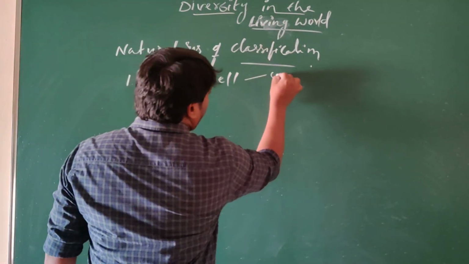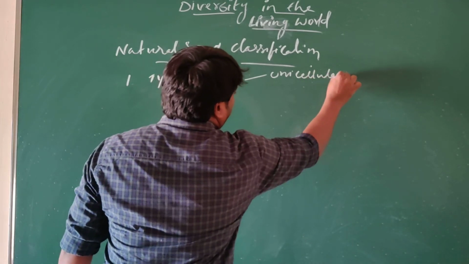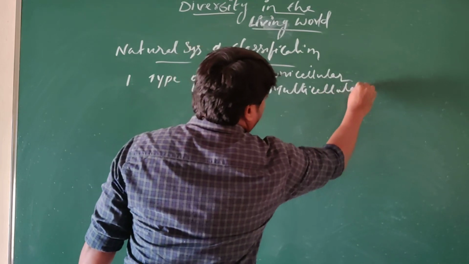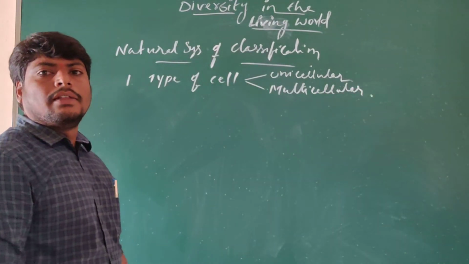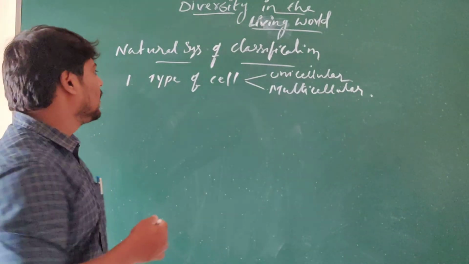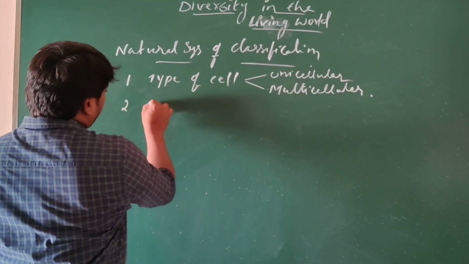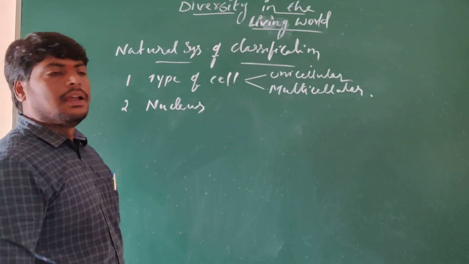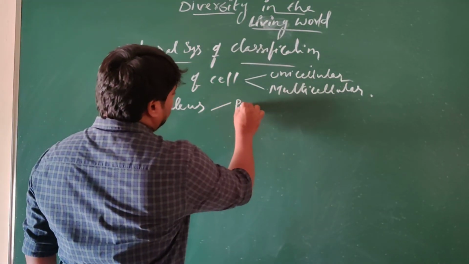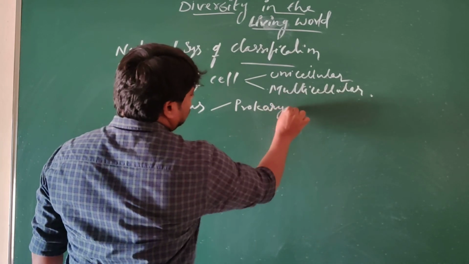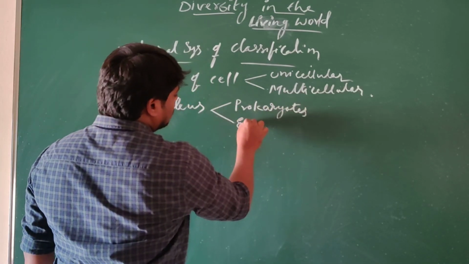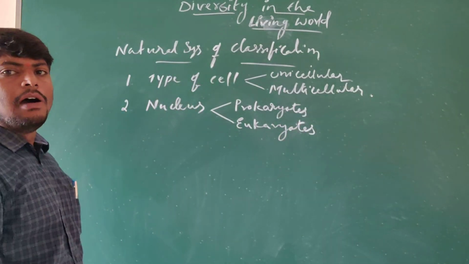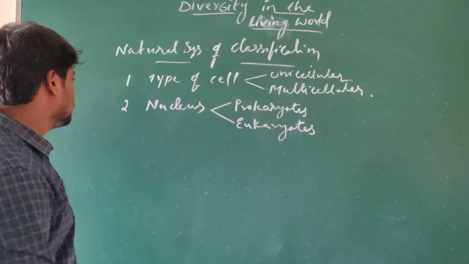That is, it may be unicellular or maybe multicellular. That is the thing by which they used to classify organisms. And the nucleus, the presence or absence of the nucleus. If it is absent, they are prokaryotes, and if it is present, they are eukaryotes. Understand? This is another view of classification based on these characteristics.